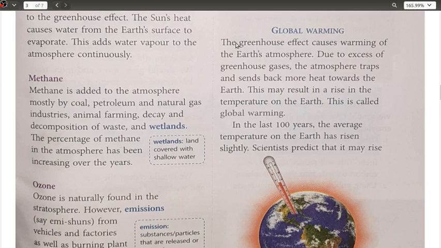global warming. That is, the greenhouse effect causes warming of the earth's atmosphere. Due to excess of greenhouse gases, the atmosphere traps and sends back more heat towards the earth. This may result in a rise in the temperature on the earth. This is called global warming.